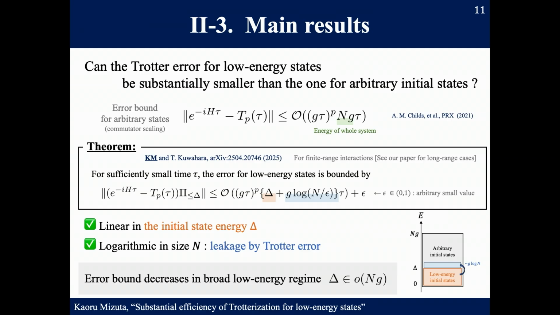Our scaling is exponentially better than the arbitrary state case in the system size n. As you can see, the second term, the leakage, is usually negligible, and the error bound decreases in the broad low energy regime, where the initial state energy is smaller than the whole system energy, nG.